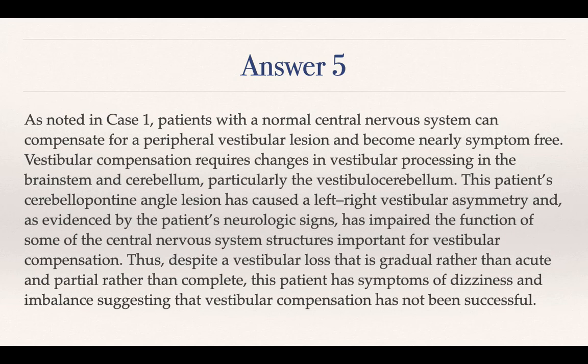This patient's CP angle lesion has caused a left-right vestibular asymmetry, and as evidenced by the patient's neurologic signs, has impaired the function of some of the central nervous system structures important for vestibular compensation, brainstem and cerebellum. Thus, despite a vestibular loss that is gradual rather than acute and partial rather than complete, the patient has symptoms of dizziness and imbalance, suggesting that vestibular compensation has not been successful in this particular patient, or even if it had already happened, that it has become decompensated again when the cerebellum and the brainstem started getting involved by compression.